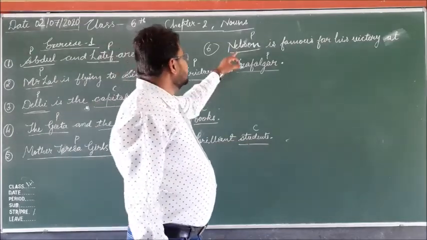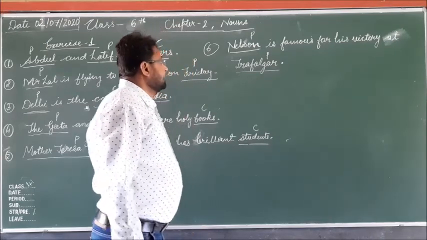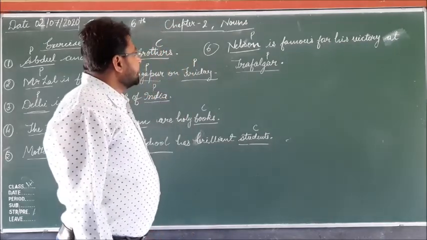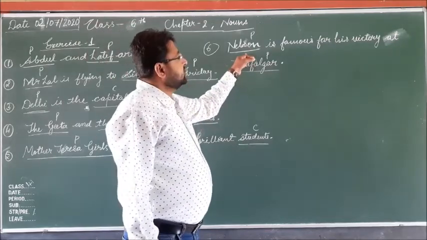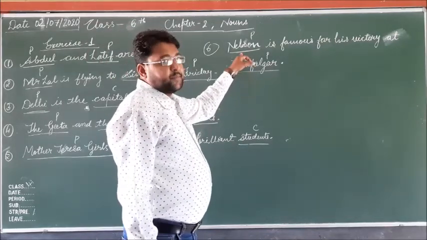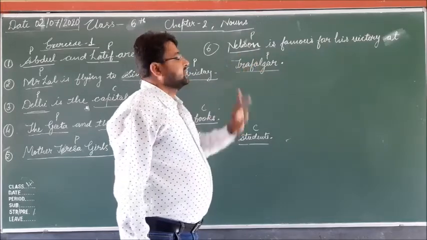In the last sentence, Nelson is famous for his victory at Trafalgar. In this sentence, Nelson is a proper noun, the name of a person, and Trafalgar is the name of a place, a proper noun.